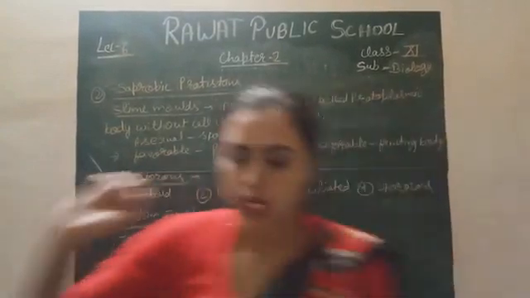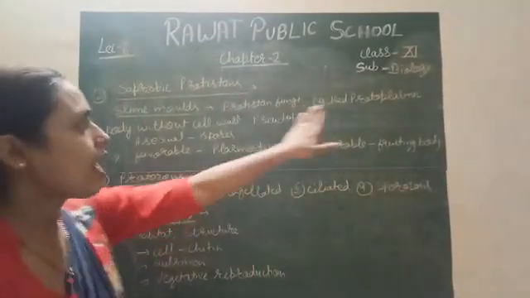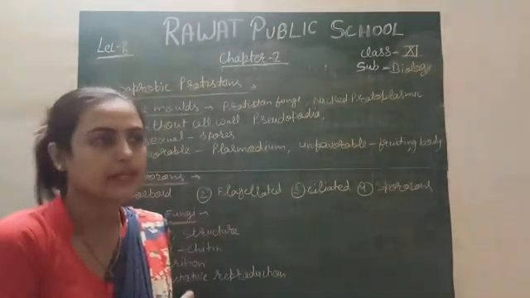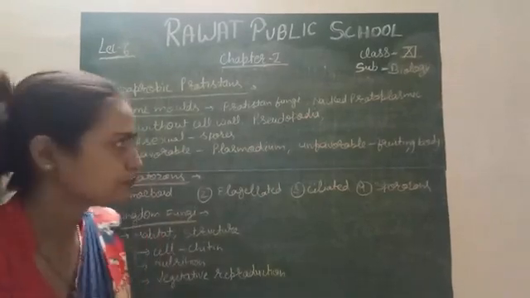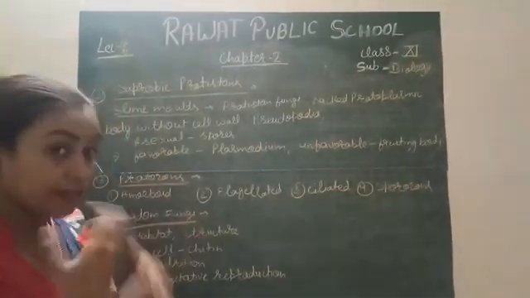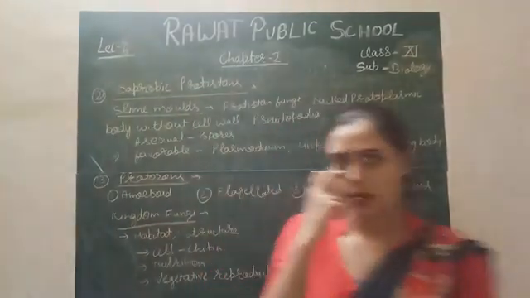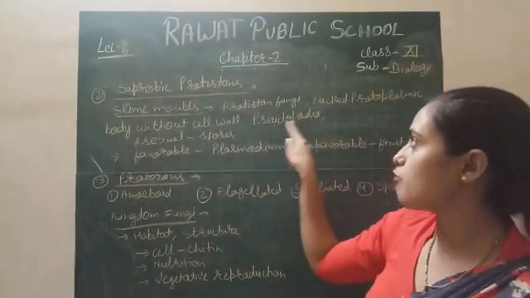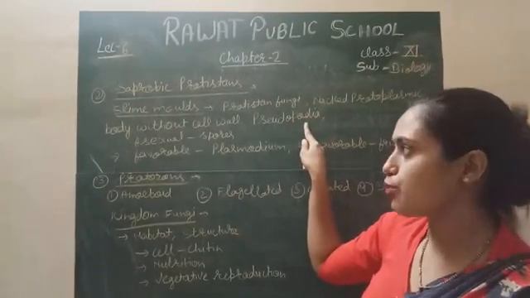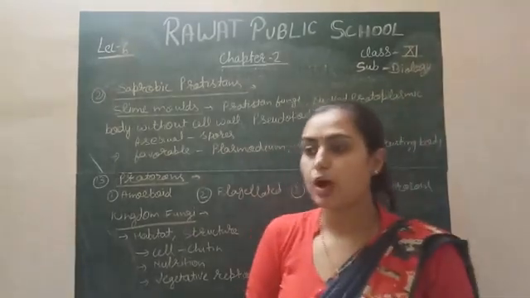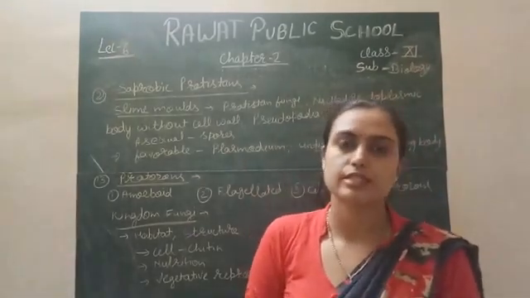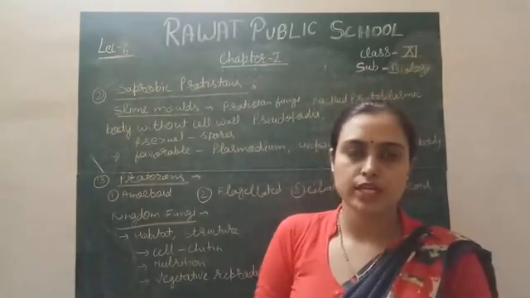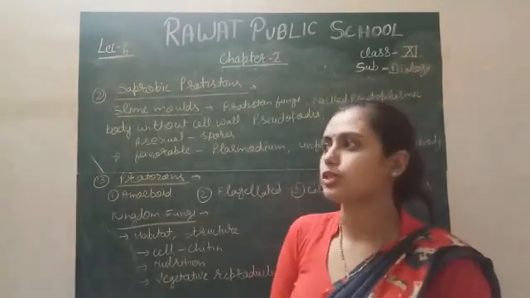Actually, the slime mold acts as a fungus. Protistan fungus is the common name of slime mold, and they have naked protoplasm, and the cell wall, if present, is made up of cellulose, right? Otherwise they are without a cell wall. Their locomotion is performed by false feet called pseudopodia. If a cell wall is present, it is made up of cellulose, but in most cases they are without a cell wall.